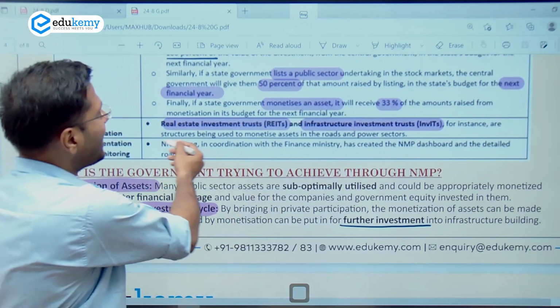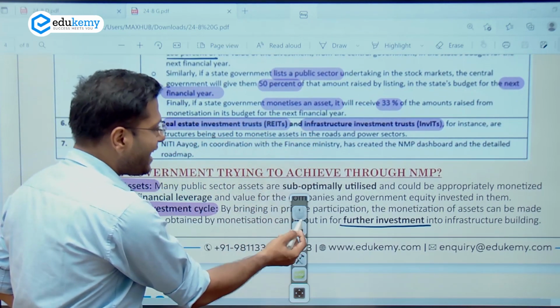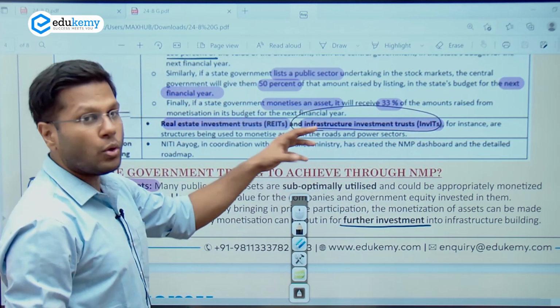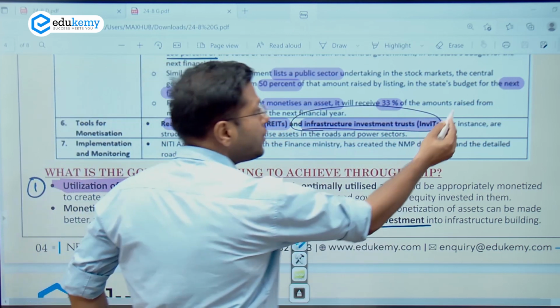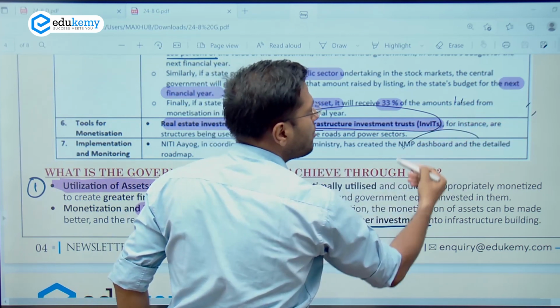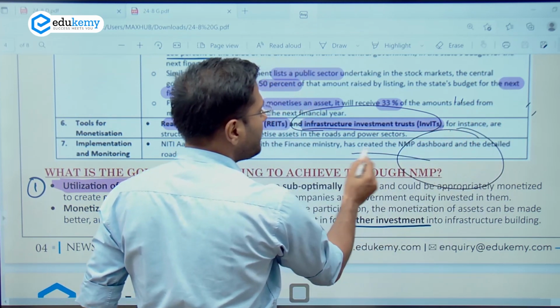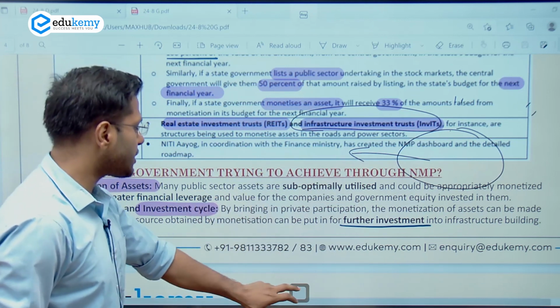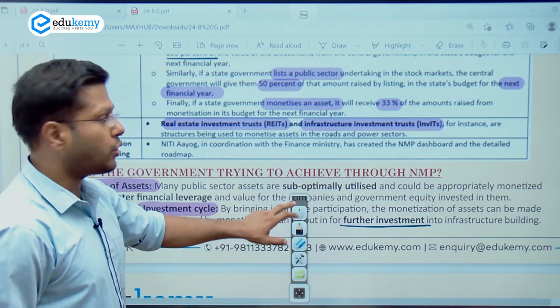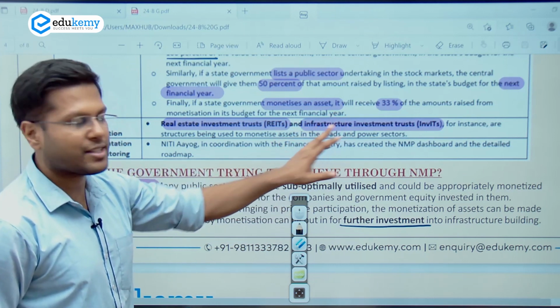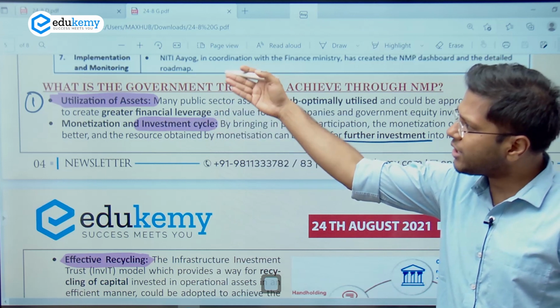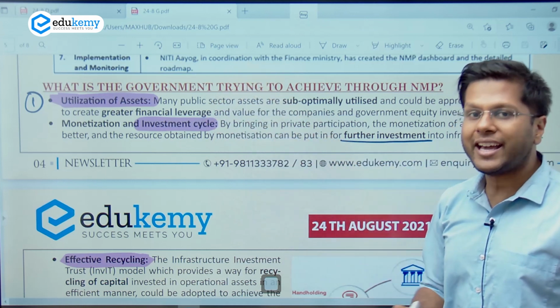So we have also had these kinds of bids in the past, where REITs and Infrastructure Investment Trusts were established. Now these are those trusts where individuals can raise money in the form of a fund, and this is the fund which will be utilized to generate investment in certain infrastructure projects, for example power, for example road. We have discussed infrastructure investment trusts. So what is the government trying to do through this? Through this scheme, the government is trying to ensure that these unutilized assets be utilized.